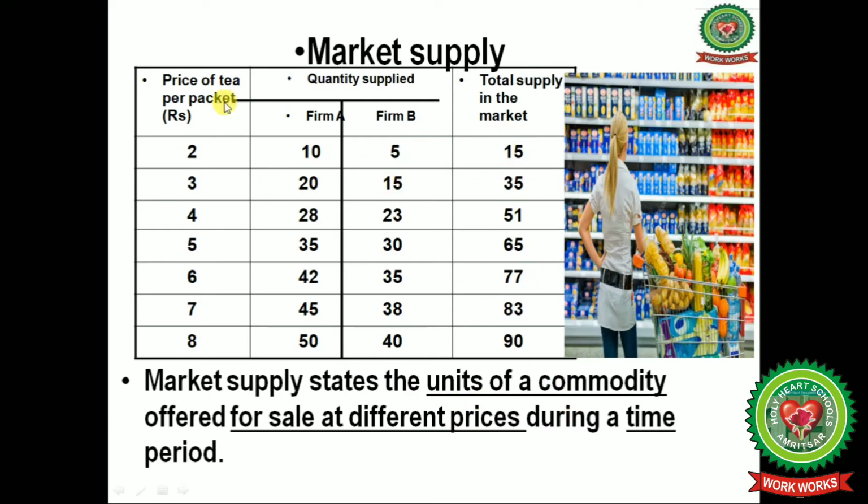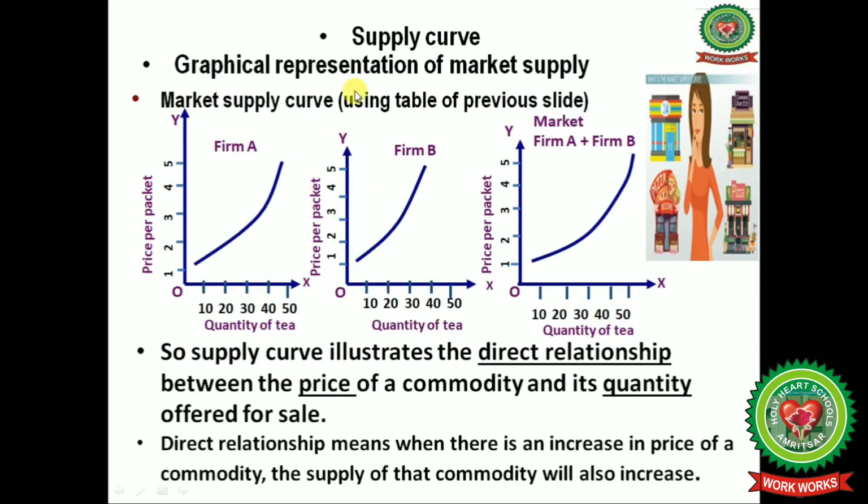So from this data, we can see that market supply states the units of a commodity that are offered for sale at different price levels during a given time period. That is known as market supply.